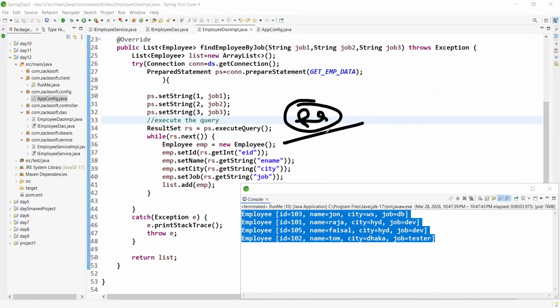But can we pass this result set data? Now I am discussing some new concept. Are you ready? Can we pass this result set data over the network? Through the network, can we pass this result set data?